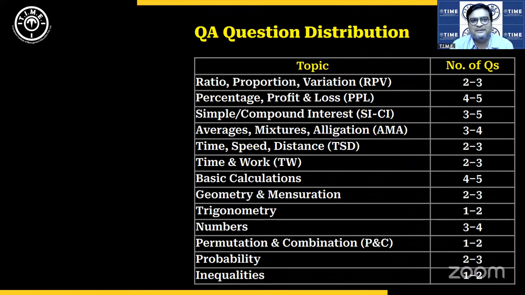Some very, very basic questions like this were also asked, where students, I'm sure, would not have had any trouble. Now, in profit and loss also, the overall question level was pretty basic. Very, very direct questions. Now, in SI CI, the question that I was talking about, under CI amount becomes 81 times in how many years? That was a very direct question.